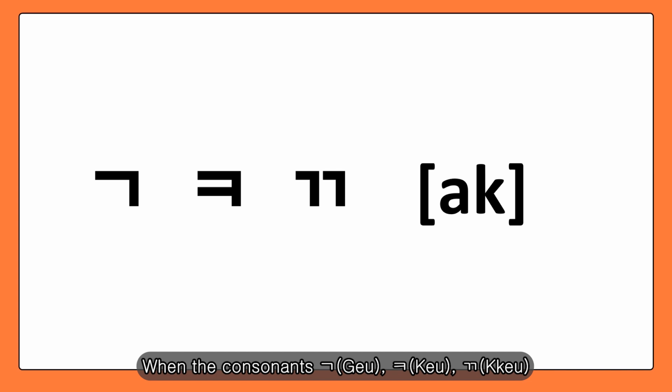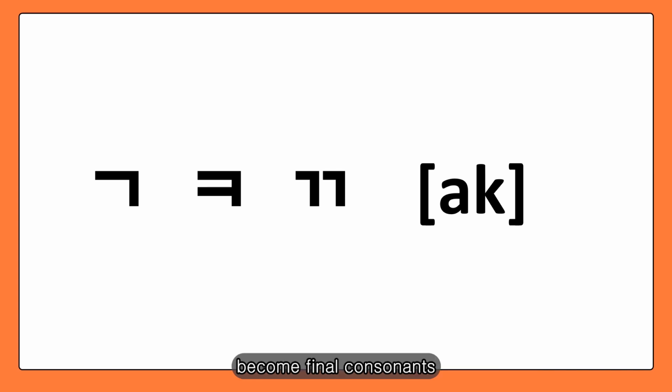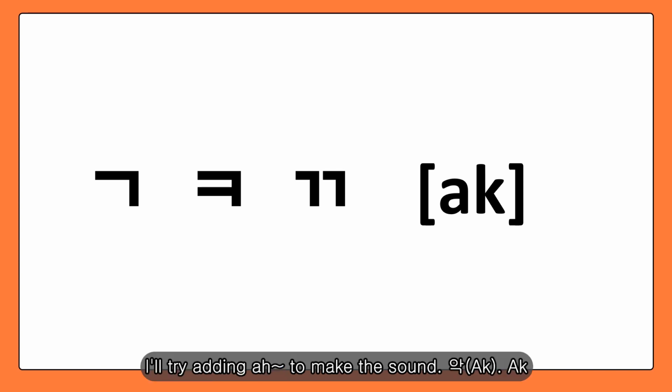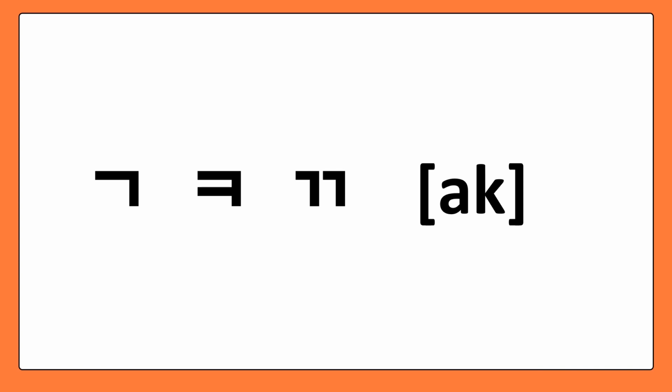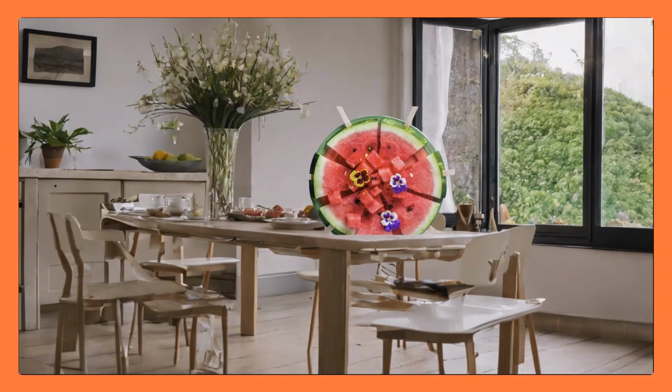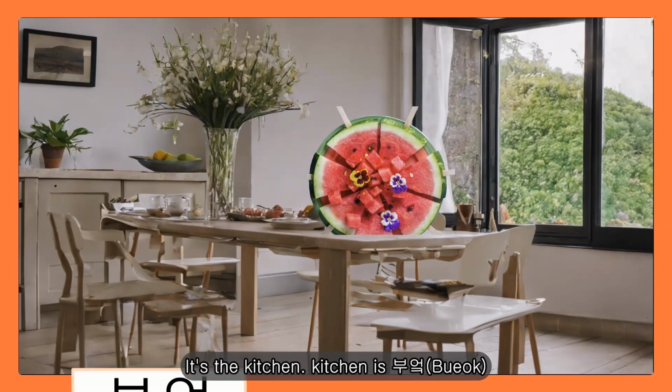When the consonants ㄱ, ㅋ become final consonants, they become the sound AK. I'll try adding a to make the sound ak. Let's look at the example. It's the kitchen. Kitchen is 부엌.